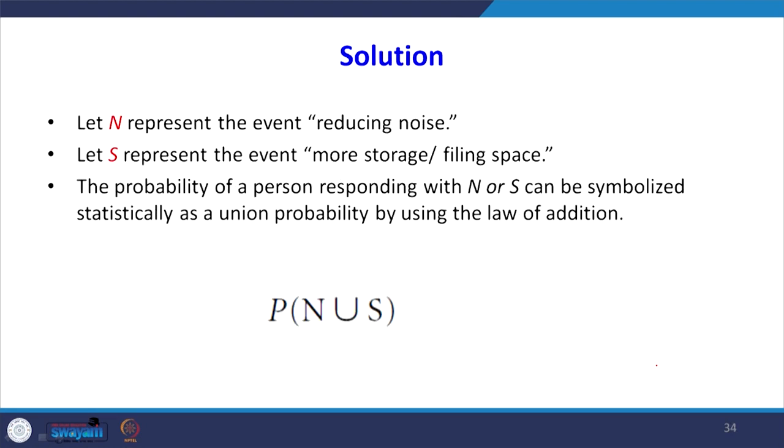Let N represent the event reducing noise, that means he has chosen that design. S represents the event more storage space, that is the other option. The probability of a person responding N or S can be symbolized statistically as a union probability by using the law of addition, that is P of N union S.